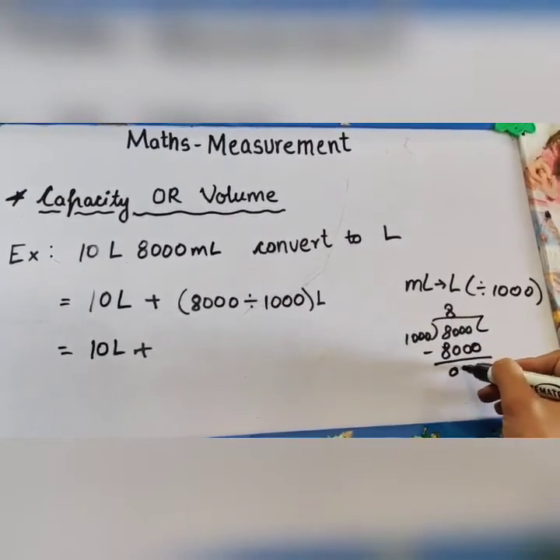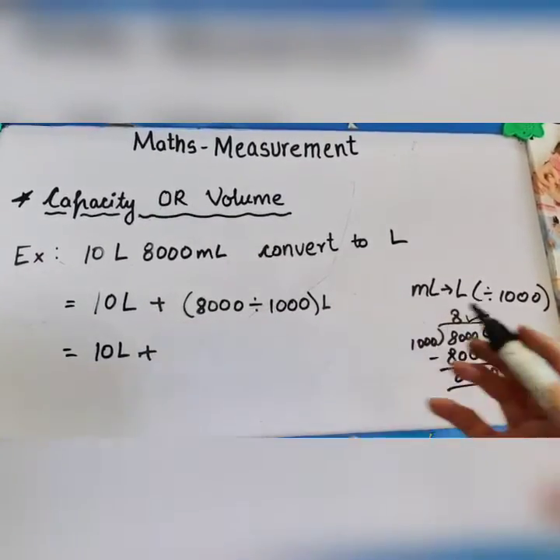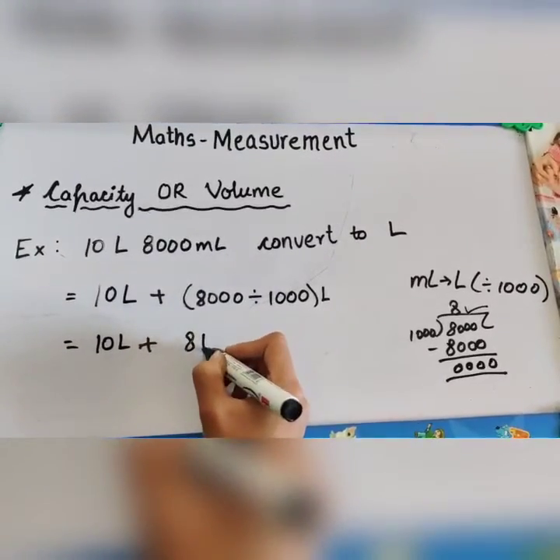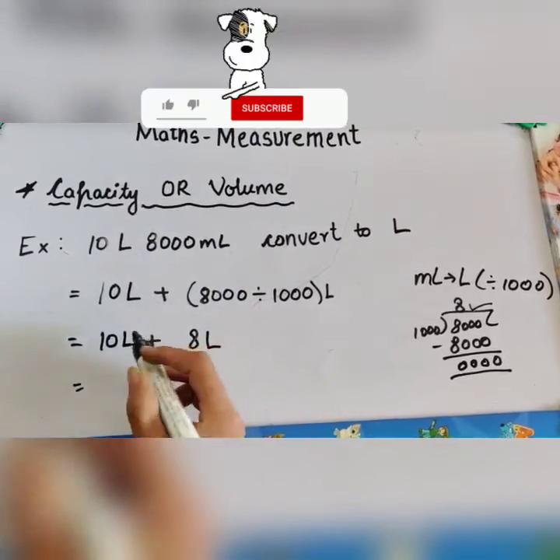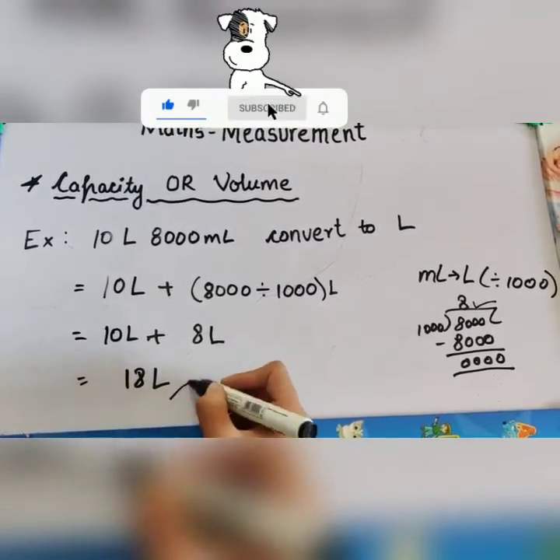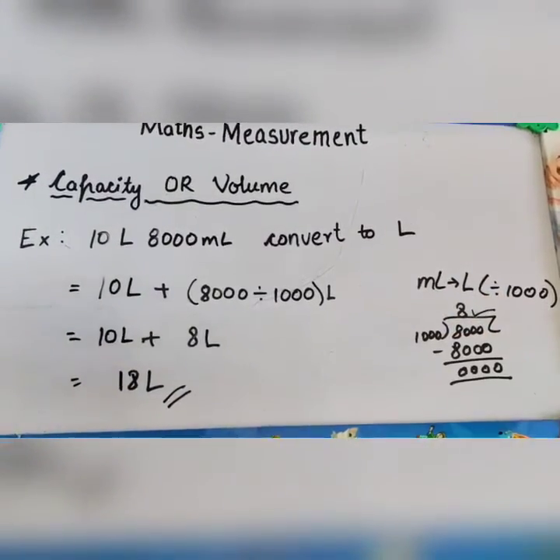Now we will subtract it, we will get the remainder 0. So the quotient will be the answer. The answer to this will be 8 liter. So 10 liter plus 8 liter will be 18 liter. This is our answer. This is how we do these type of questions.